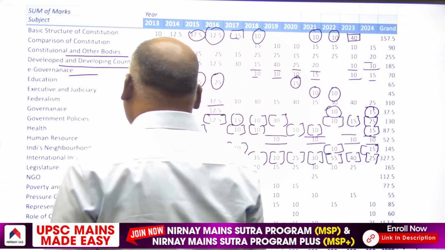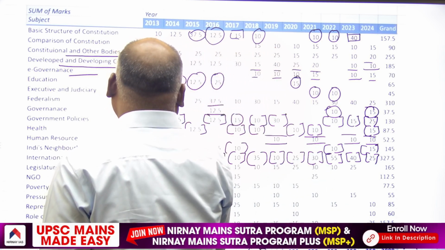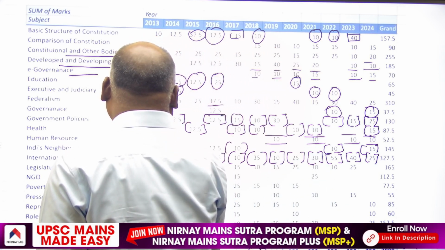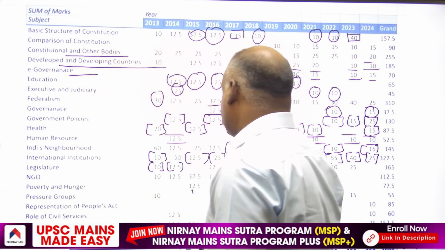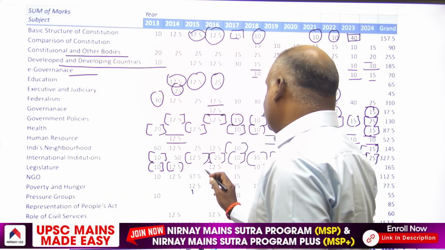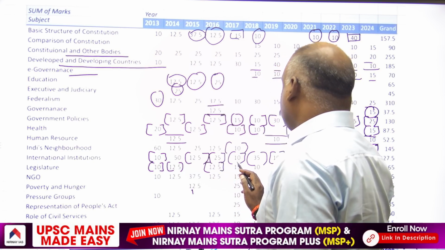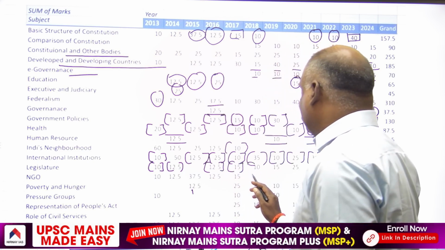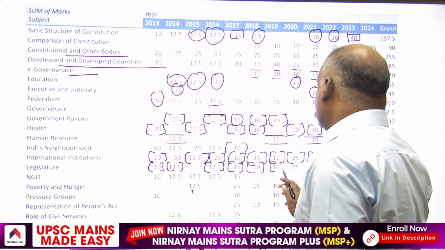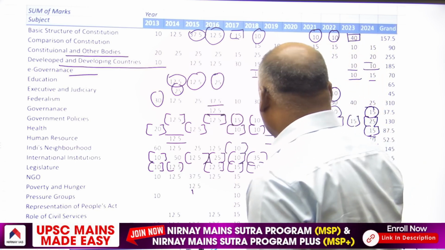With regard to legislatures, in 2013, one 10 marker. In 2014, 12.5 marks. In 2016, 12.5. In 2017, 15 marker. In 2018, 10 marker. In 2019, 15 marker.